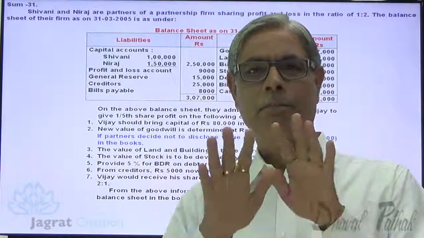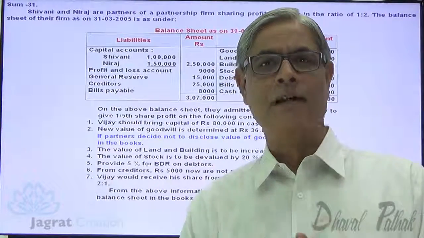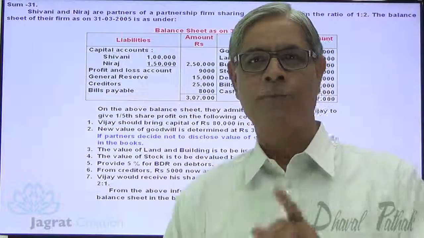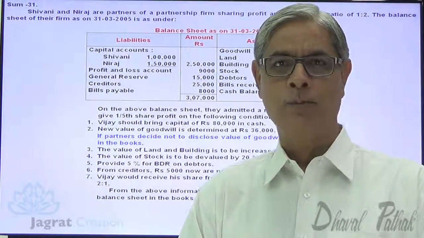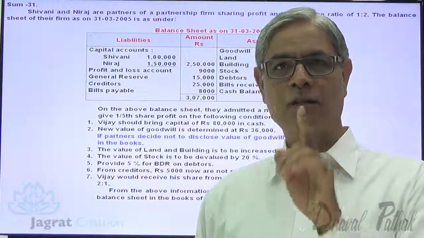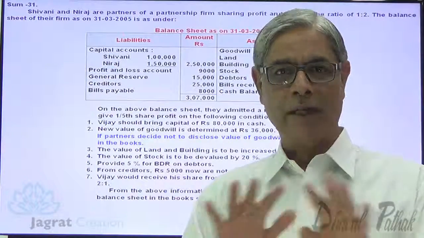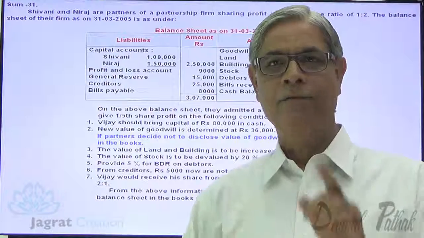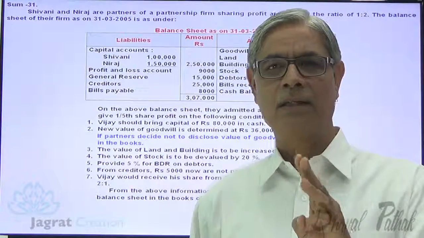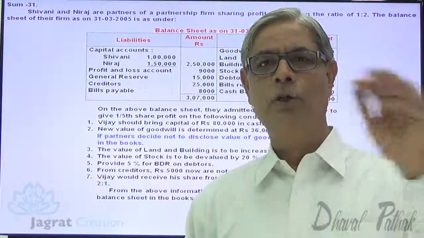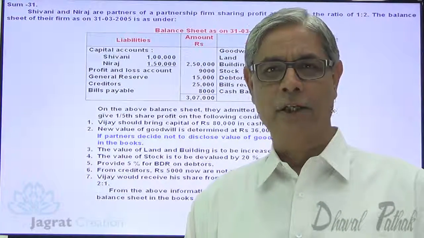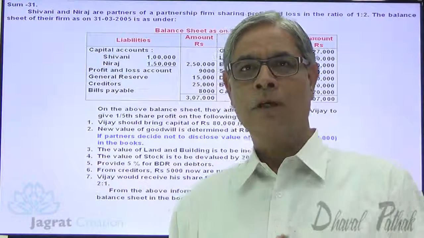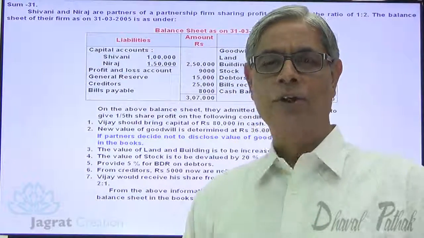After admission, partners decide to write off the entire goodwill of 36,000 and that will be distributed in the new profit sharing ratio. So goodwill, total value 36,000, to be written off after admission. After admission, there are 3 partners, so it has to be written off in the new profit sharing ratio. We are required to work out the new profit sharing ratio in light of the sacrificing ratio given to us.